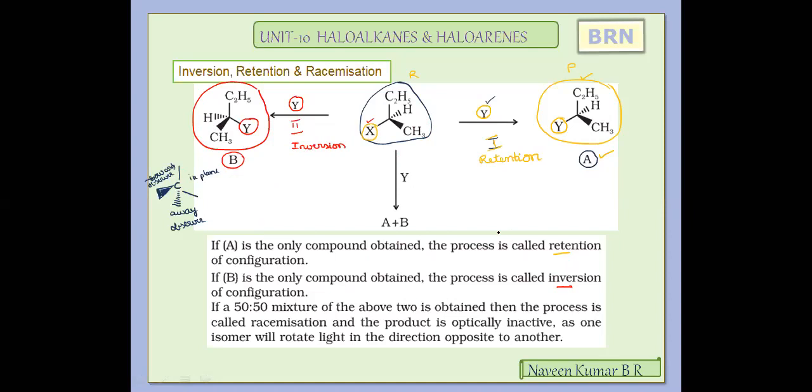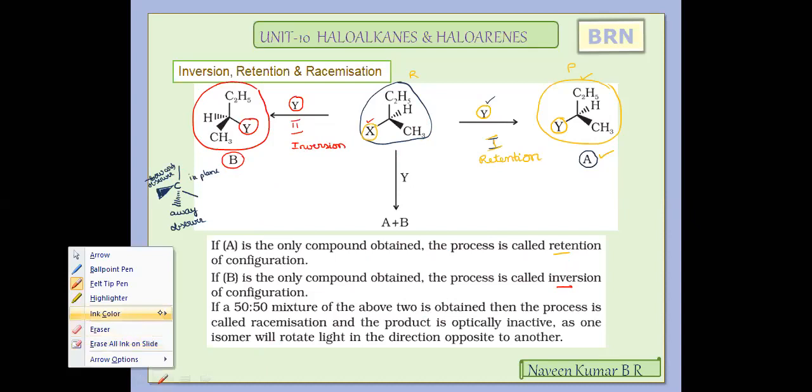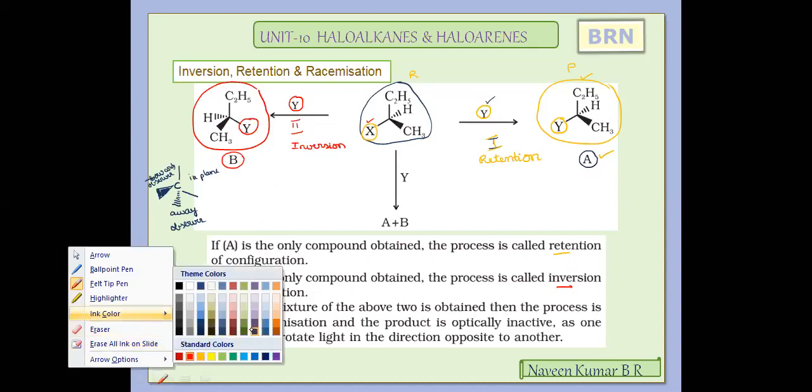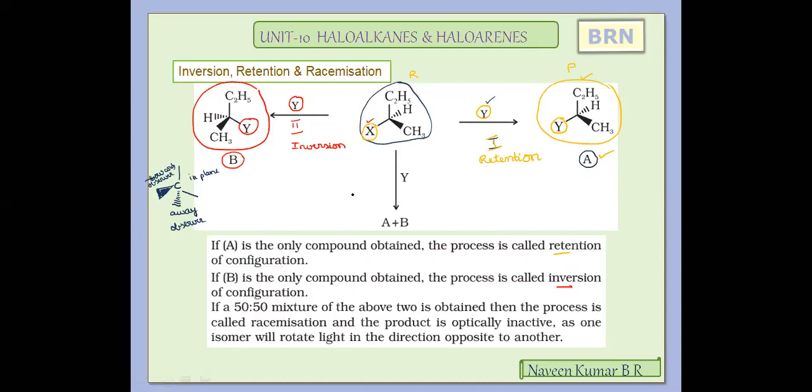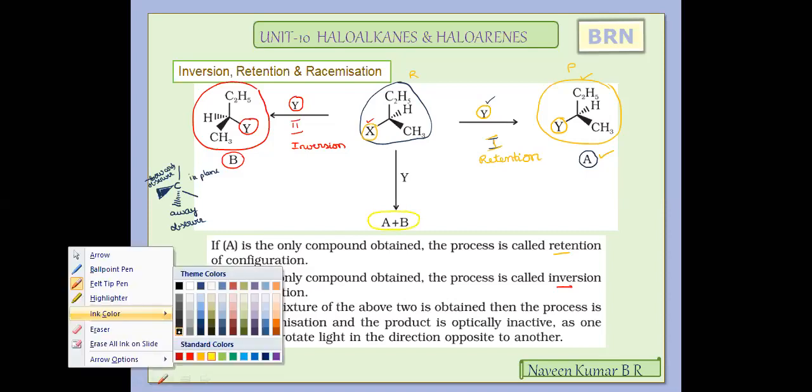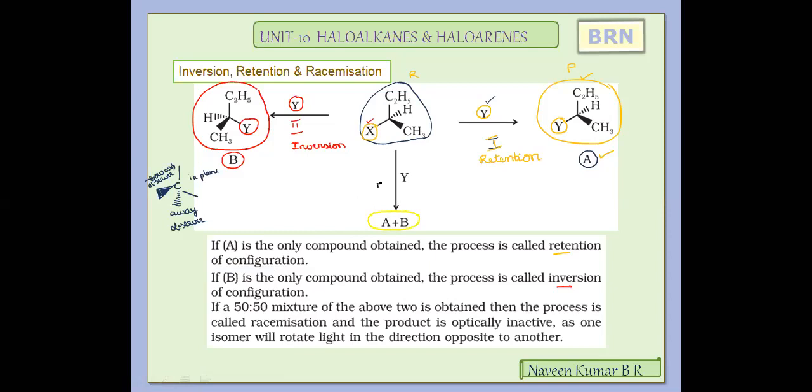Now, a special case we'll try to observe, the third case. A plus B together it is given.